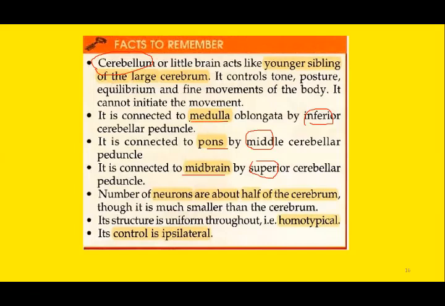Another fact to remember is that the number of neurons in the cerebellum is about half of the cerebrum. So if you compare the size of cerebrum with cerebellum, you can see a drastic difference, but the number of neurons is great. So the cerebellum is rich in neurons, rich in motor neurons, and its structure is uniform throughout. That is the reason the control is always ipsilateral.